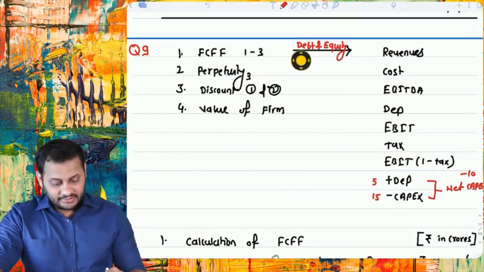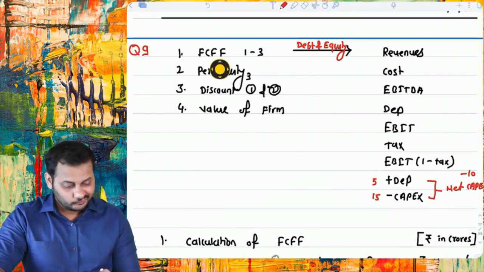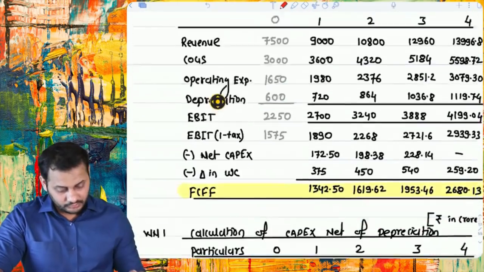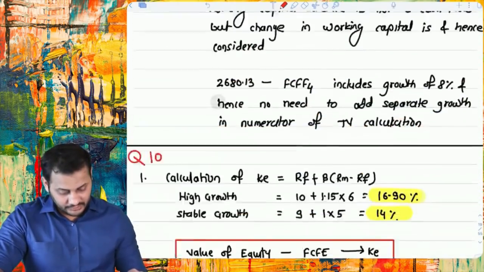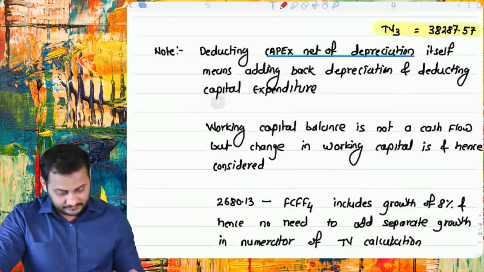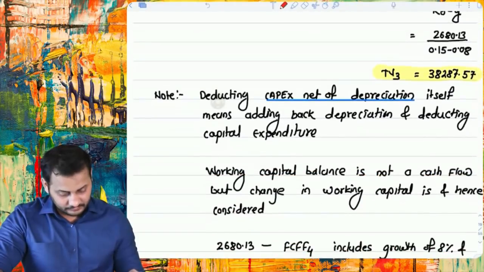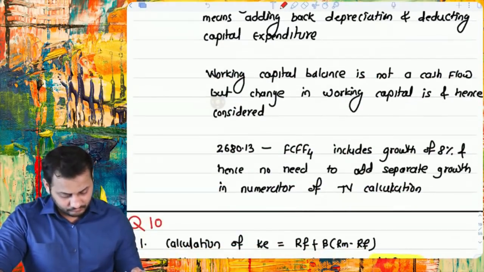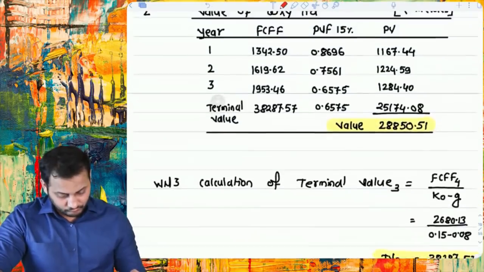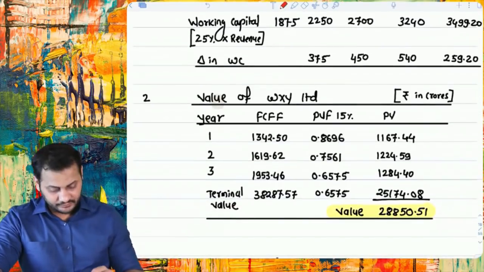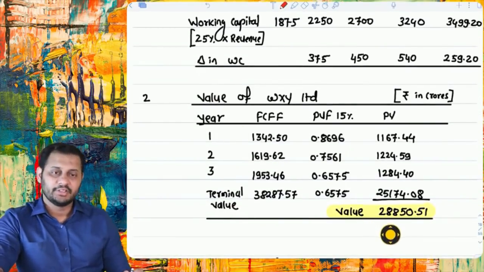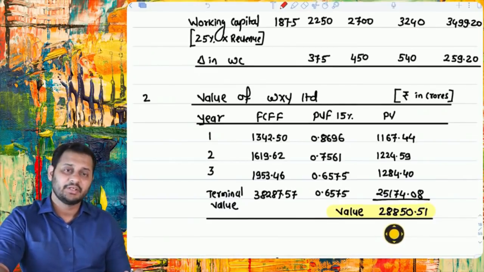In question number 9, they said we have to calculate the value of the company. I will straight away go to the final answer. Working note. See, this is the value of the company, 28,850.51. And how did we calculate that?